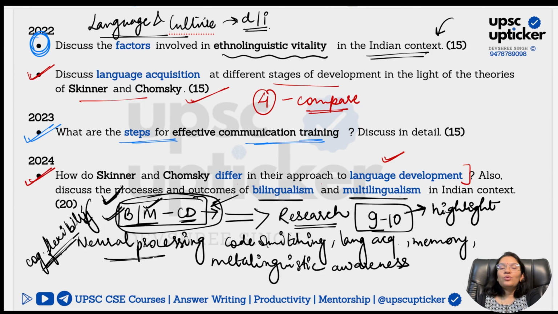Highly scoring unit, 1 to 2 questions directly. All of you can get it in your kitty. You will be able to score really good marks if you ensure that you are adding a lot of examples and researches. Do your best.